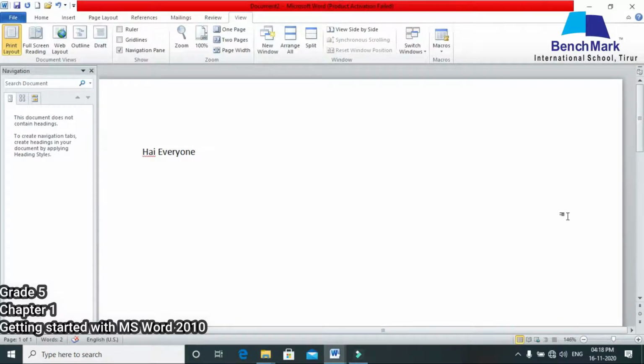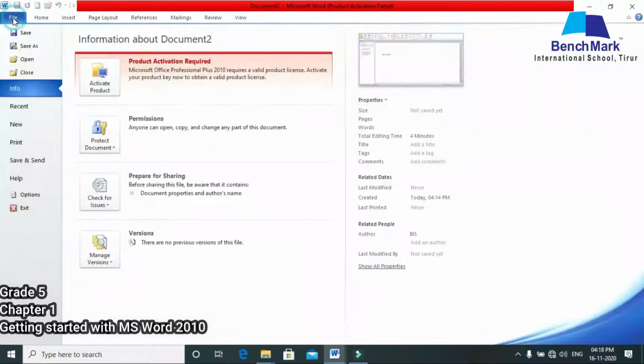Okay. And then we can exit the Word document either by selecting from the file menu, where you have an option to close and an option to exit, or by clicking this close button you can close your Word document. Okay. So these are the ways you can close your Word document. I hope it is clear to you all.